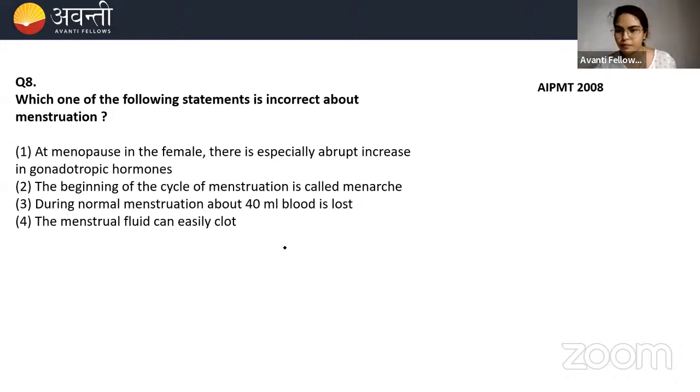Your answer is wrong. Think and then answer. Which of the statements is incorrect about menstruation? Very good, Gandhinagar. Your answer is correct. Kolhapur, again, think and answer. I knew you would get confused between those two options. Very good, Del. Very good. Correct answer.